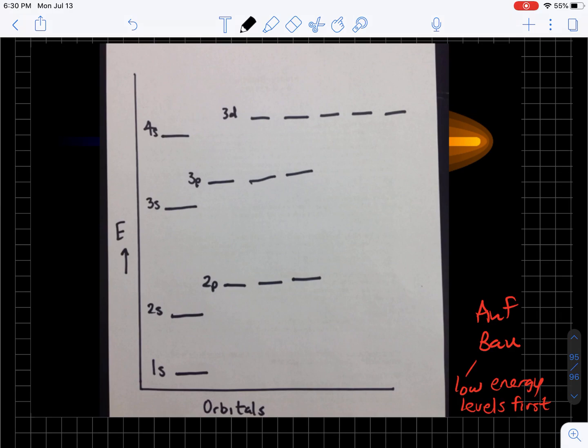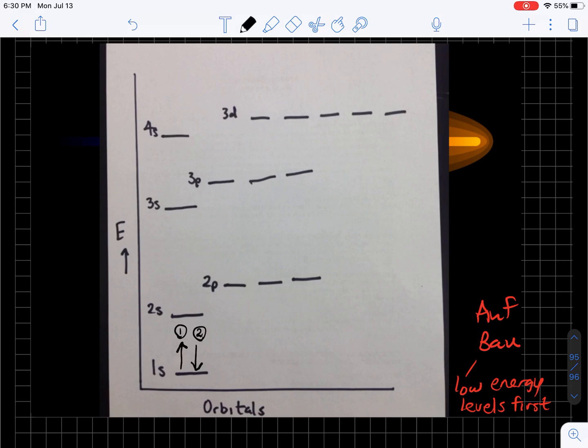So if we had 1 electron in an atom, it's going to go right here. I'm going to put a number 1 over it in the 1s shell, because that's the lowest energy shell. Now, we said that each orbital can have 2 electrons. So the second electron also goes in the 1s shell, but has a down spin. When they have opposing spins, they still repel each other, but it reduces the repulsion enough to allow them to share the same area of space.